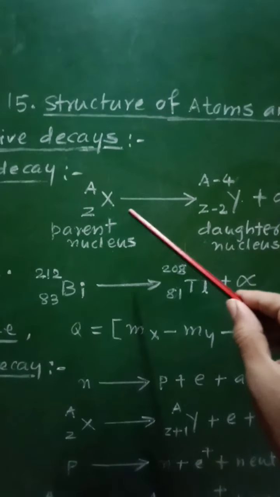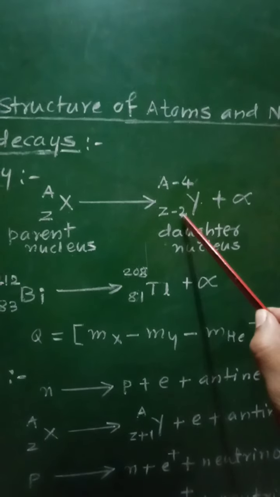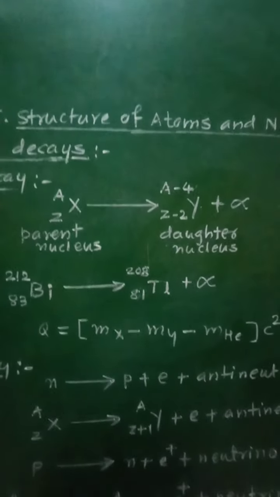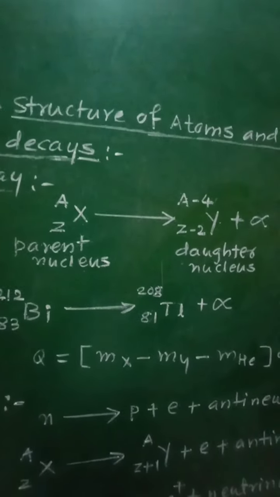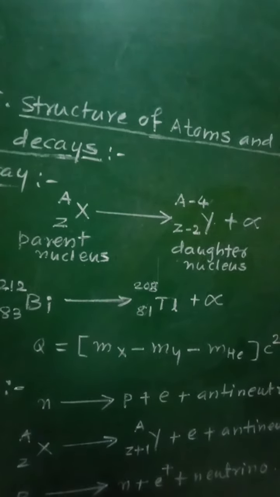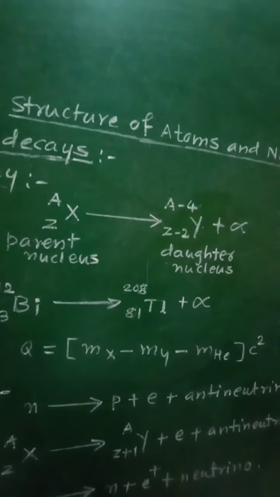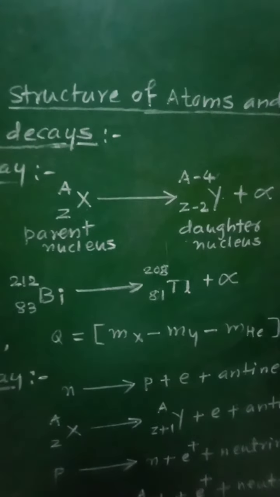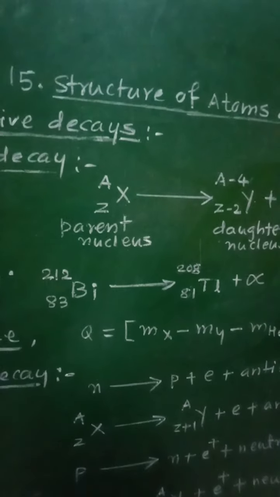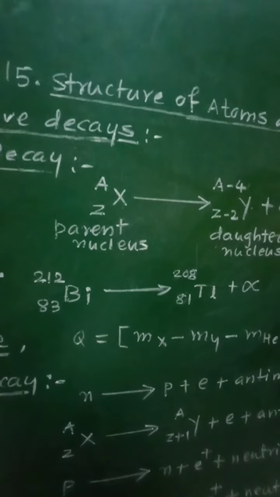So in this way, in case of alpha decay, the atomic number will get decreased by 2 and the mass number will get decreased by 4, and therefore in this case all the nuclei with mass number A greater than 210 will undergo alpha decay. So alpha decay will take place in case of the nuclei with A greater than 210.